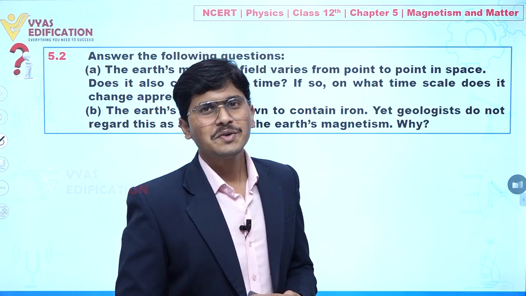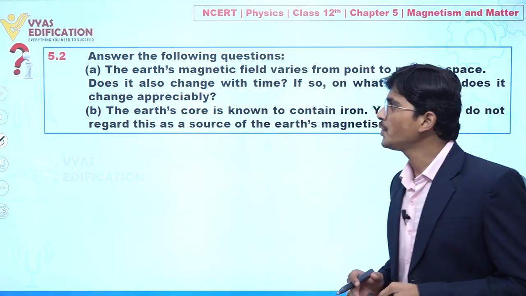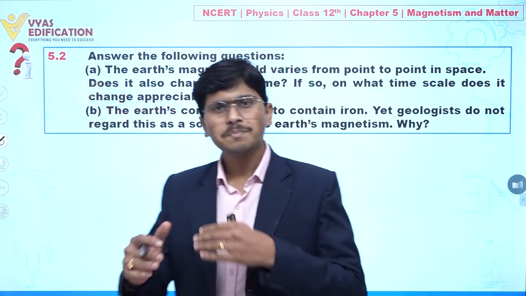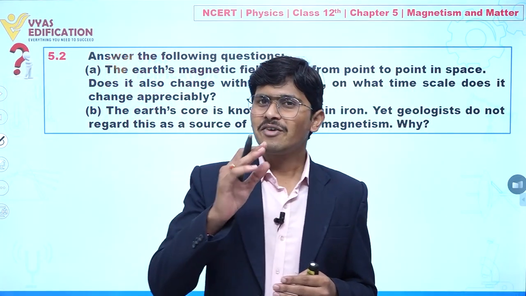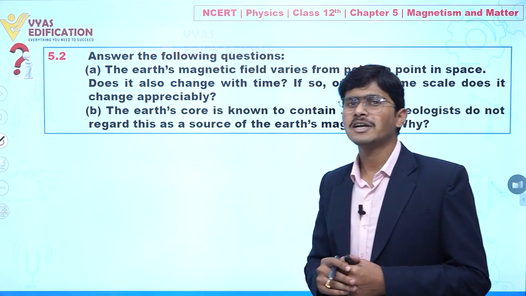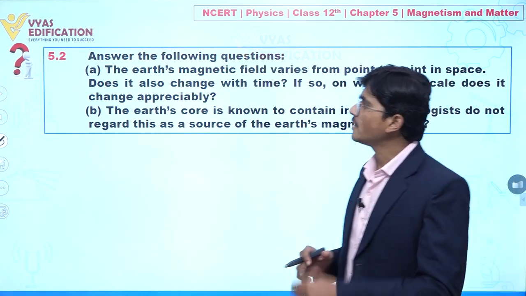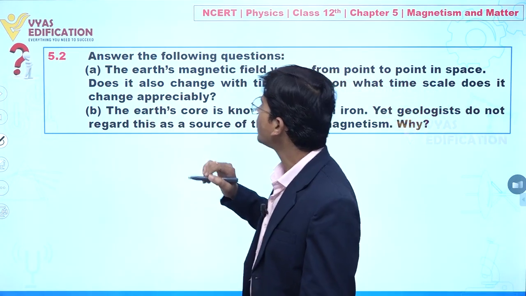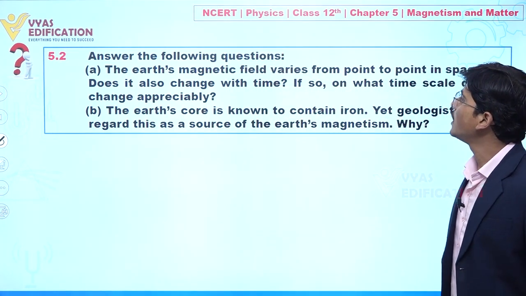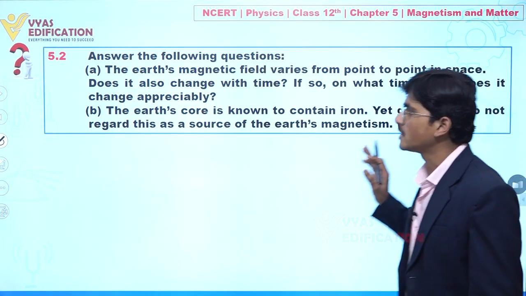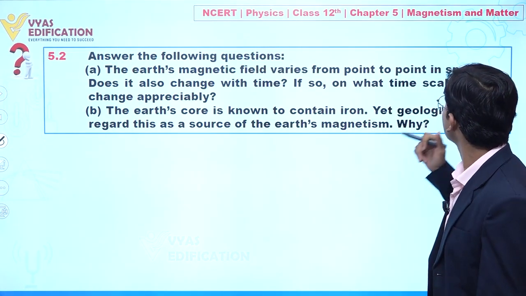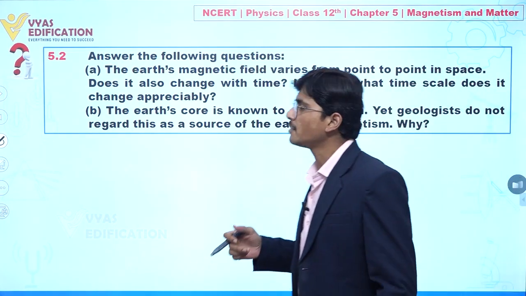Now dear student, we are going to discuss question number 5.2, and in this question again we have sub parts, clear. So now we are going to start each part one by one. Number 1, in this question it is given: answer the following questions. Part A: the earth's magnetic field varies from point to point in space. Does it also change with time? If so, what time scale does it change appreciably?